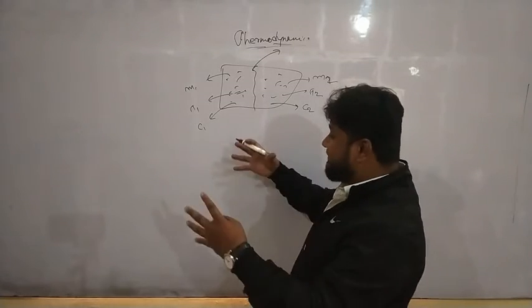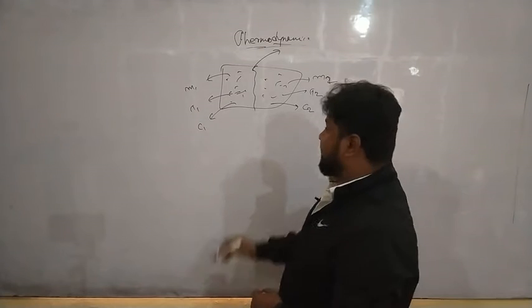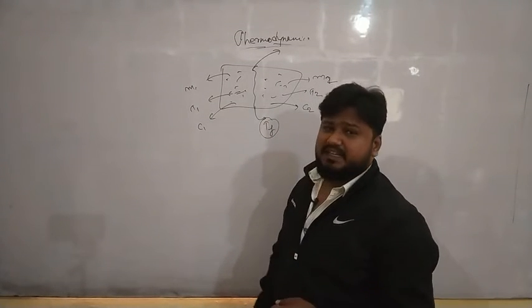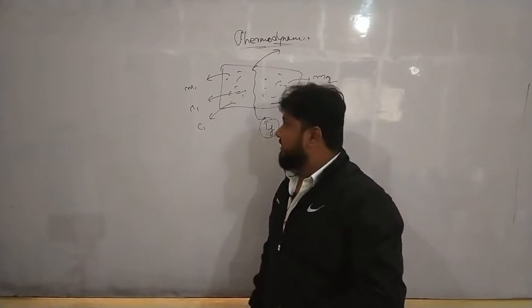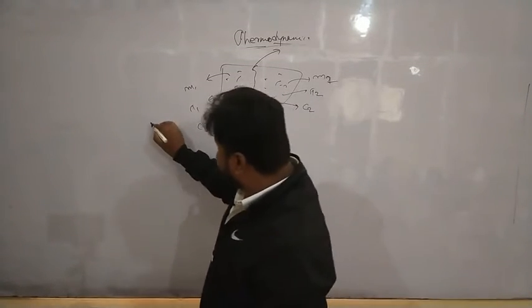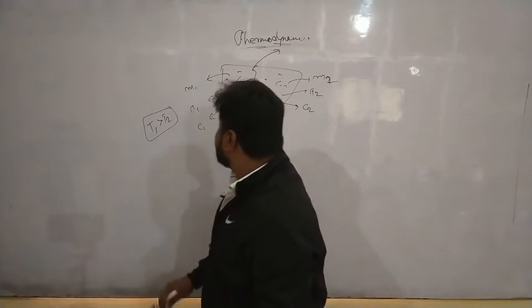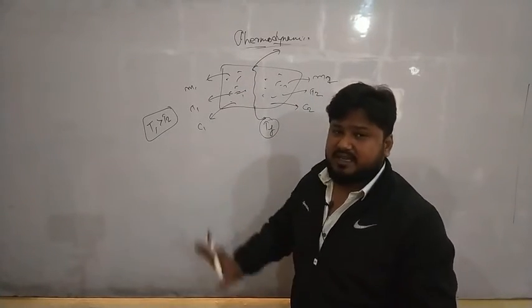So what will happen? These two gases will mix together and they will reach a final temperature, let us say Tf. Now in this situation, just simply try to understand. Let us consider that T1 is greater than T2, which means this is a hotter gas and this is a comparatively colder gas. Fine.